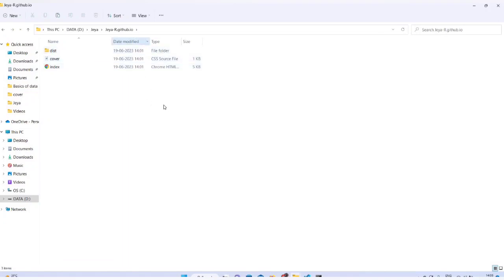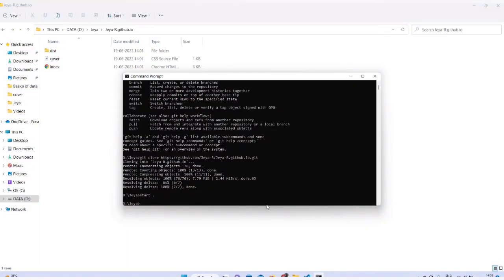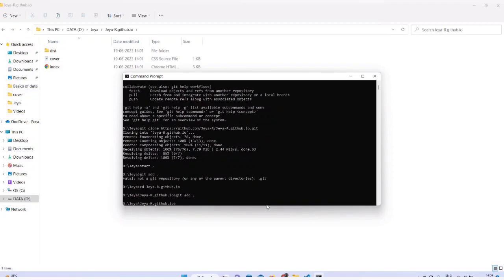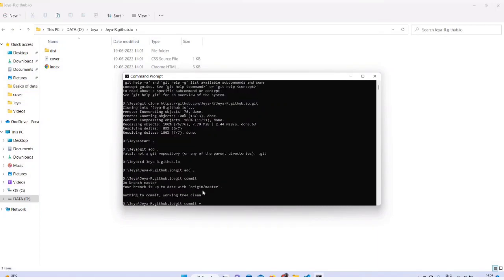Once you have pasted, it would look similar to this, and then in your command prompt you need to do git add space full stop. This would add all the folders and files which have changes in them. Once you are done with it, you can give git commit -m and the message here, like check-in web page sources.